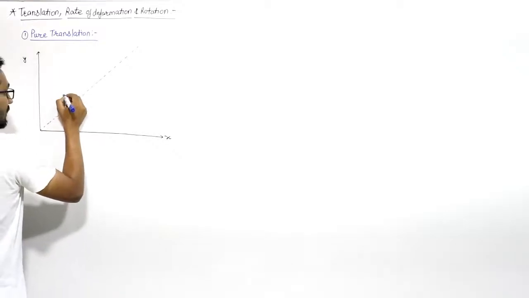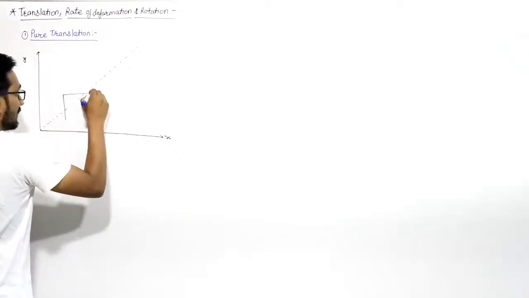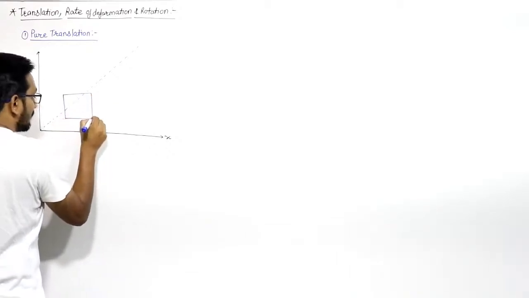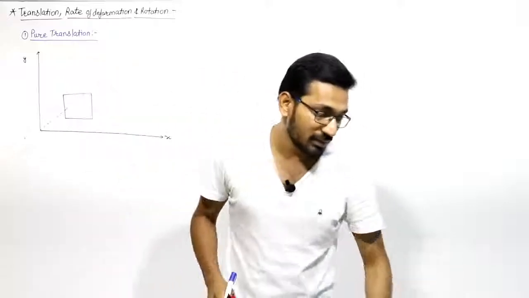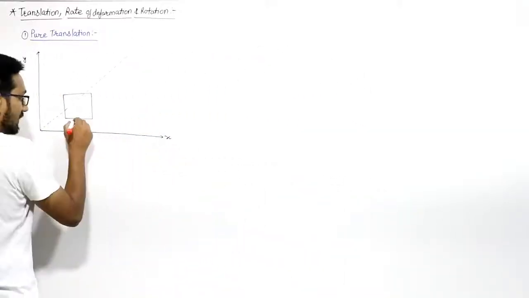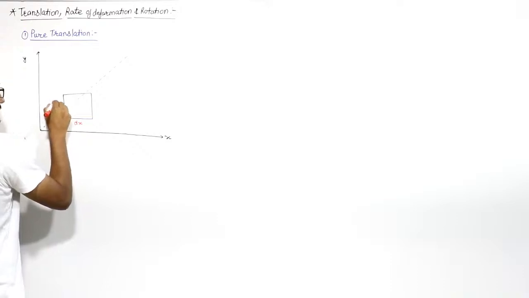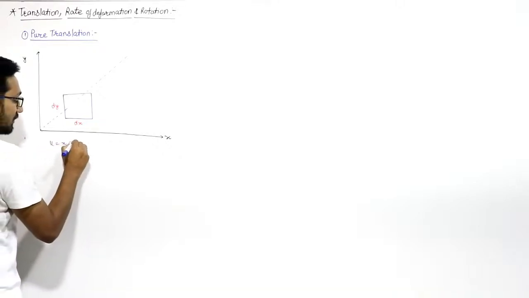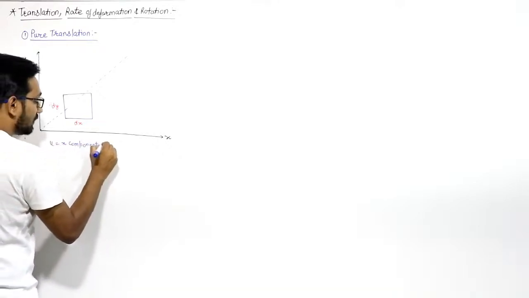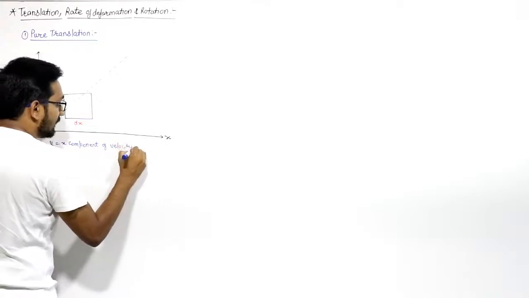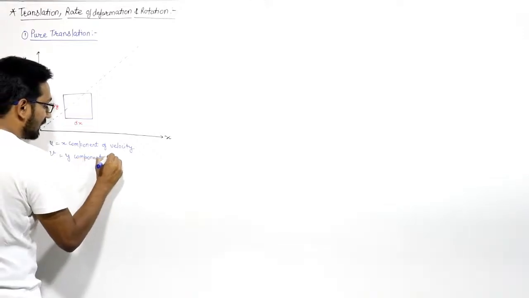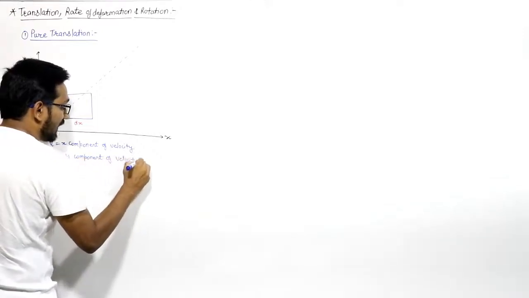So let us suppose this is the very small fluid element. For your understanding only, we'll take it as a large view, but it is a very small fluid element. Let us say these distances are dx and dy, right? These are the distances, and let us say u is the x component of velocity, and v is the y component of velocity.